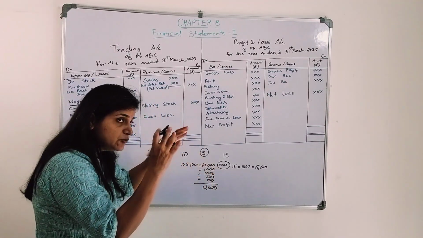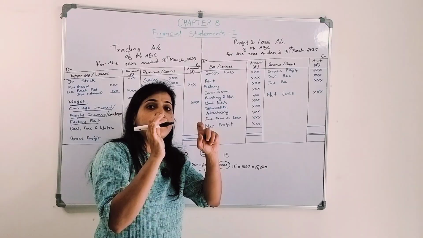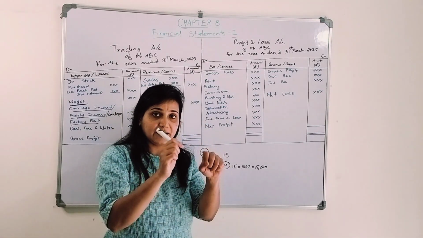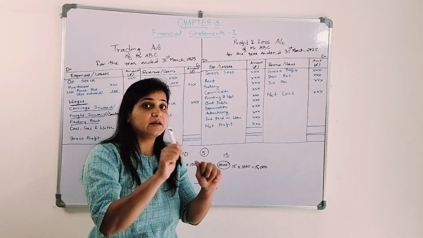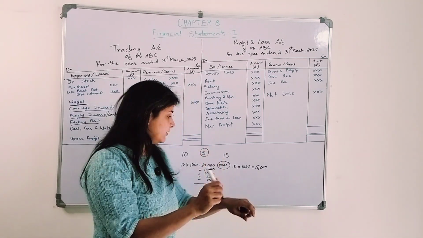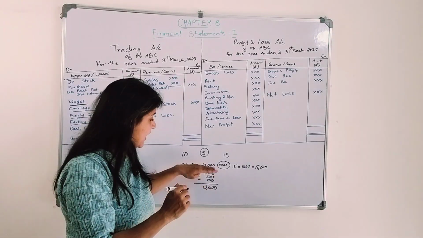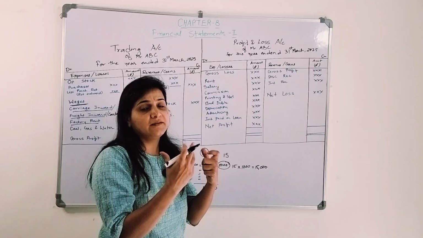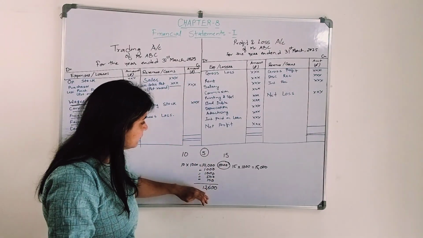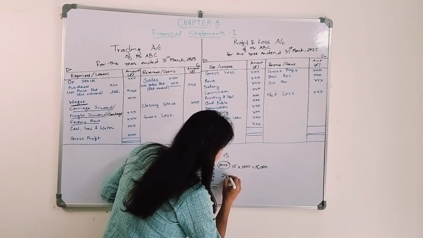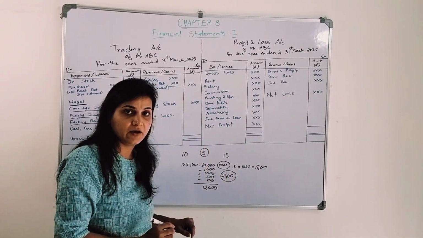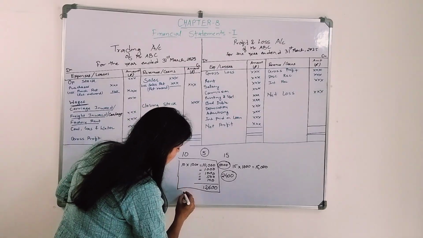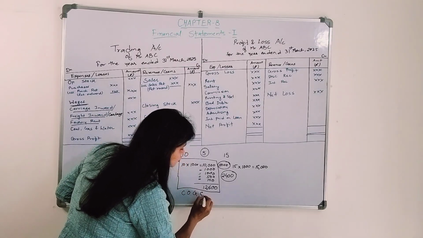But to make this particular pen, whatever cost is incurred to make it saleable, remember, I have to incur these costs, and these costs form part of the goods that I am selling, right? Now how much is my profit? My profit is 2,400. And this is called the cost of goods sold.